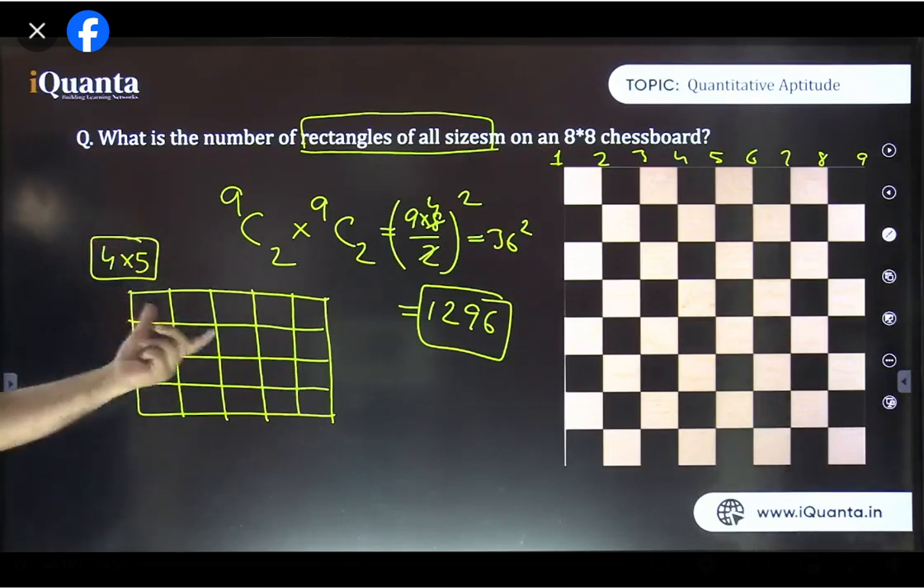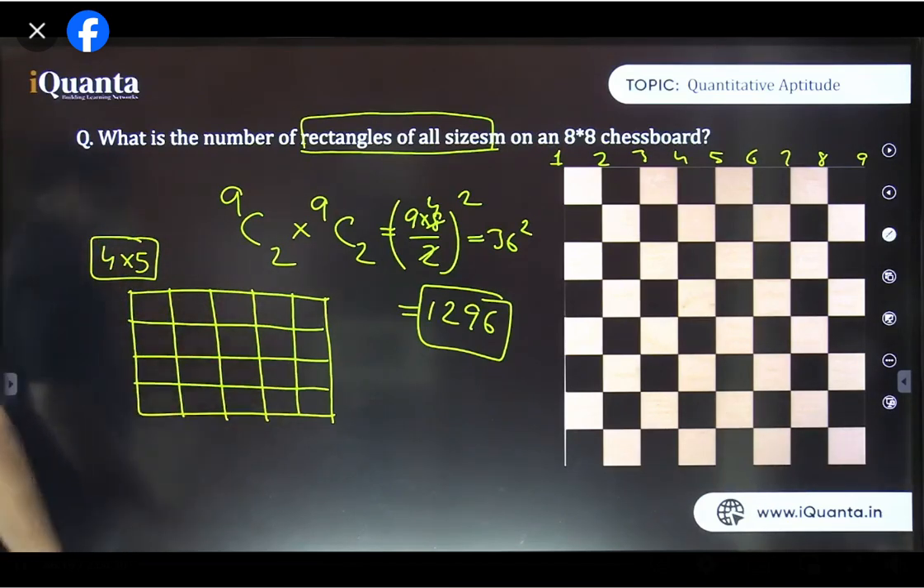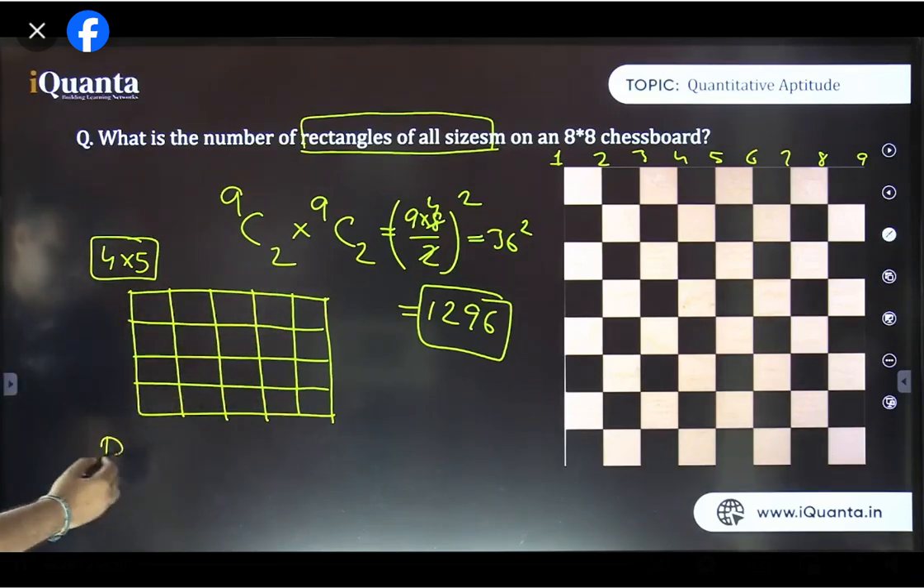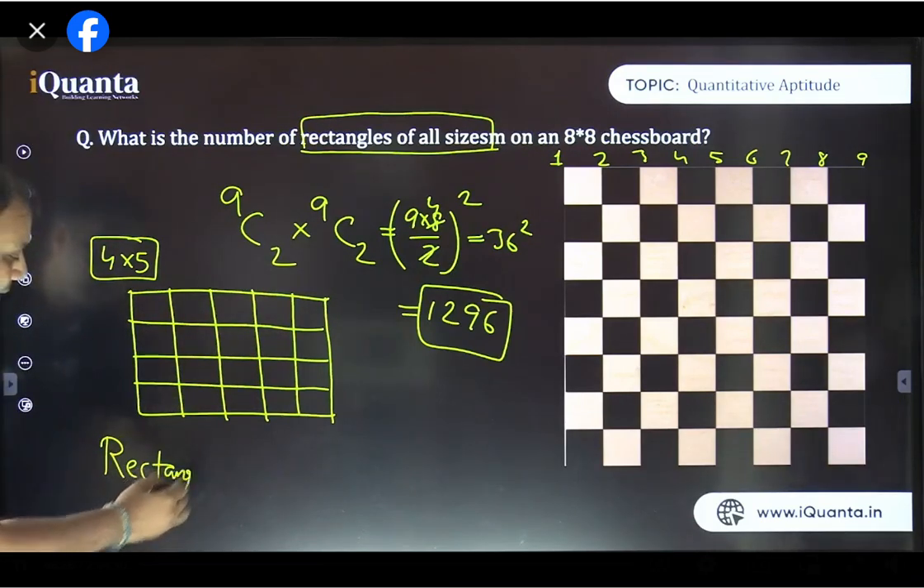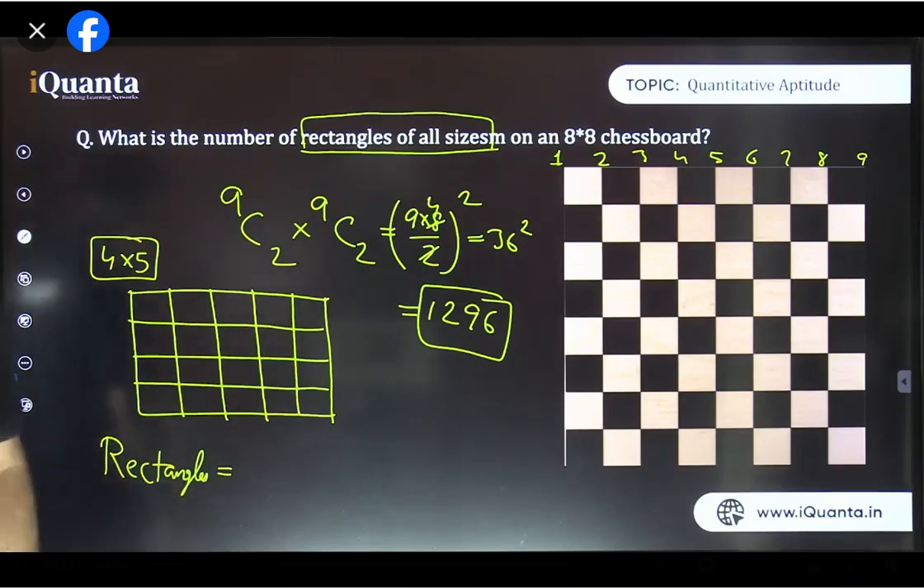So my question is, how many rectangles are there in this diagram? In this 4 by 5 grid, how many rectangles are there? Total number of rectangles in this grid. Please count and tell fast.